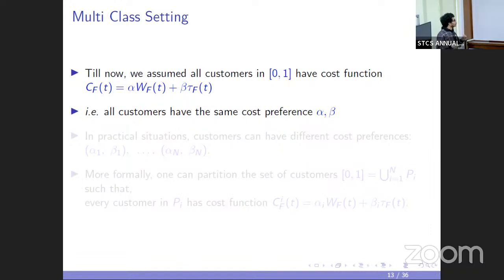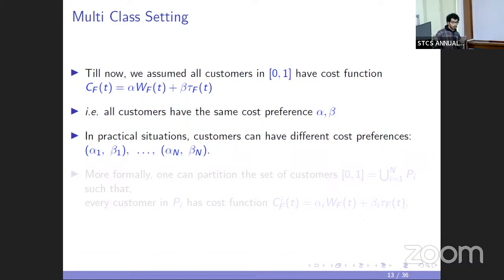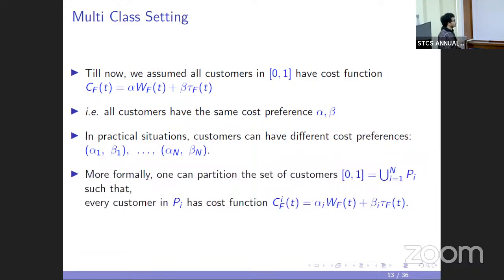In practical situations, different customers can have different preferences, and that can be modeled by assuming that there is a partition of the set of customers into n disjoint sets, and every customer in P_i has a cost function in which the coefficients are alpha_i and beta_i, and this alpha_i, beta_i is different for different partitions. That is the multi-class setting.